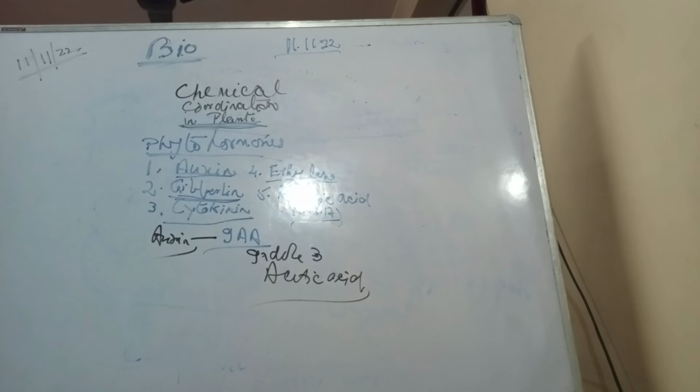So similarly, students, there are other tropic movements like thigmotropism. Thigmotropism means response because of touch stimuli. So some plants twine around some support or some other plant and start growing, like the leaf tendril and the stem tendril. In place of a leaf, the tendril grows and twines around the support and the plant starts growing there.